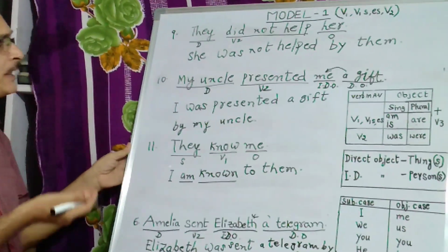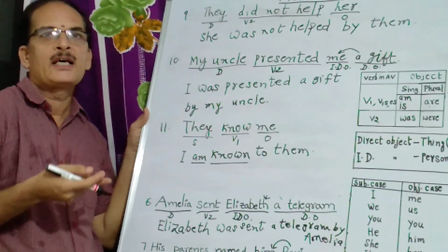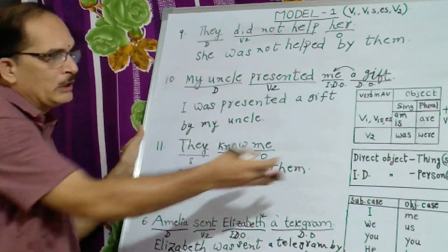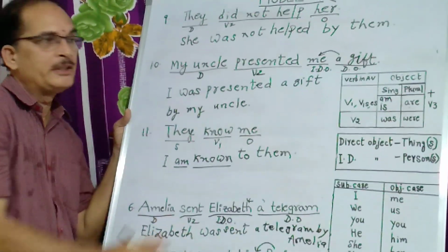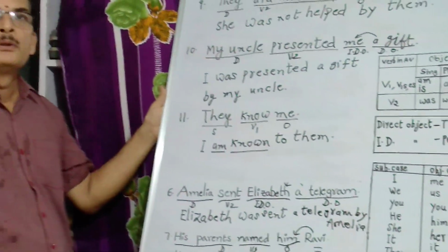Like this, we can change V1, when the verb in the active voice is V1, V1s or V1es, or V2. By using this table, by just remembering the contents in the table, we can change the verb forms into passive forms.